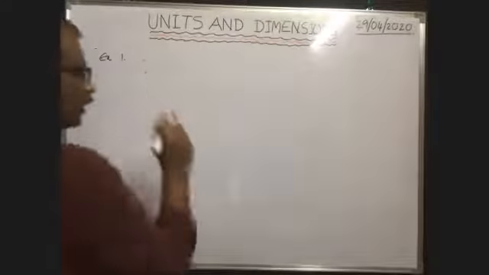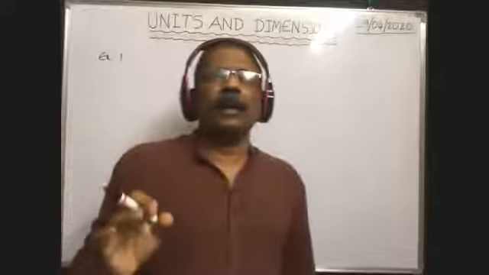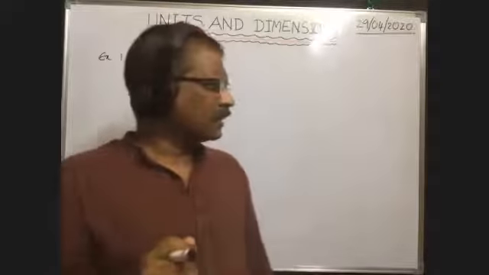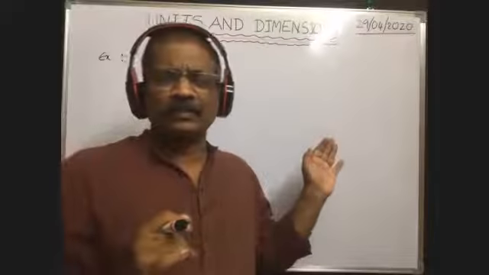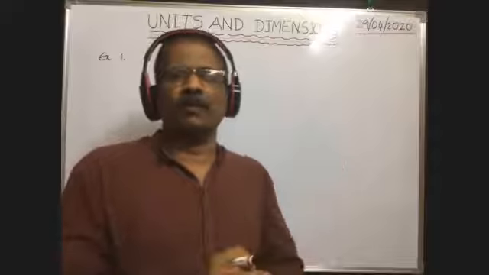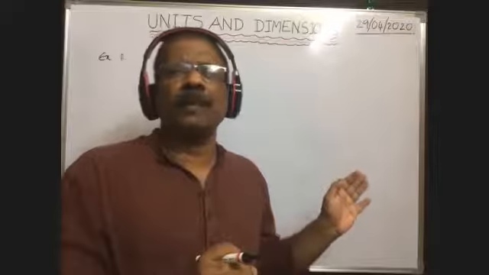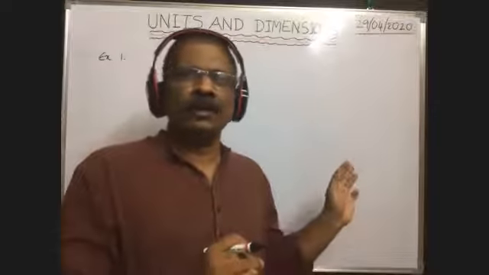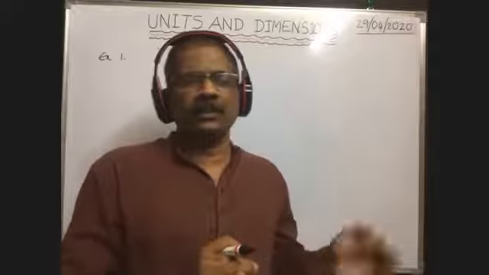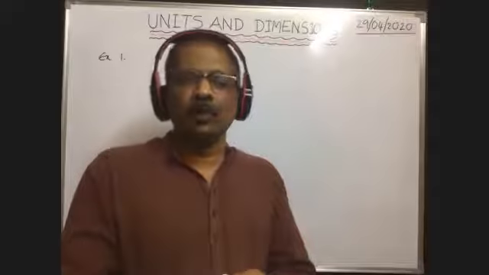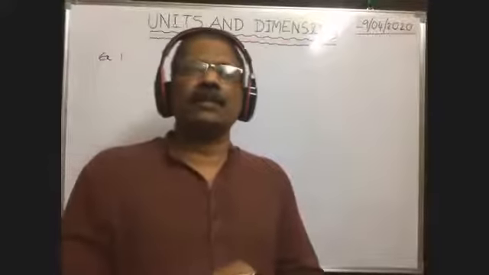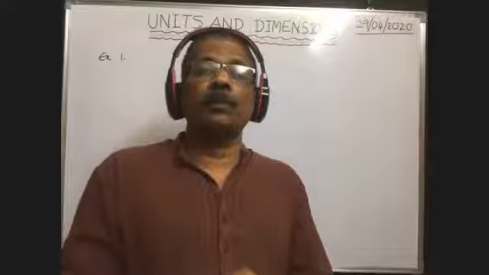I think Planck's constant was also completed in the morning. We wrote the dimensional formula for Planck's constant, and we got the dimensional formula of Planck's constant and of angular momentum to be the same.